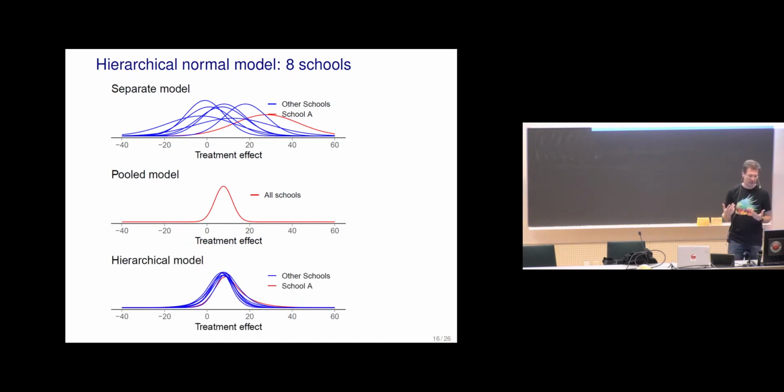And the hierarchical model. Now in this case, it seems that the schools are actually very similar. There's not enough information in individual schools saying that there would be much difference. So they are quite similar, but in the hierarchical model there's also a bit more uncertainty, like some variation in the effects.